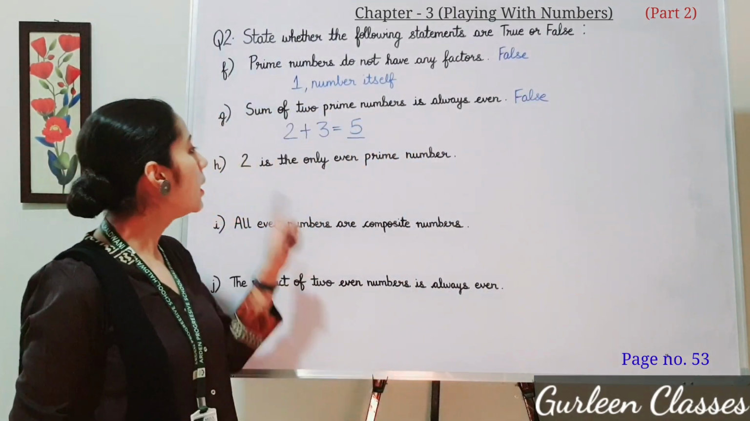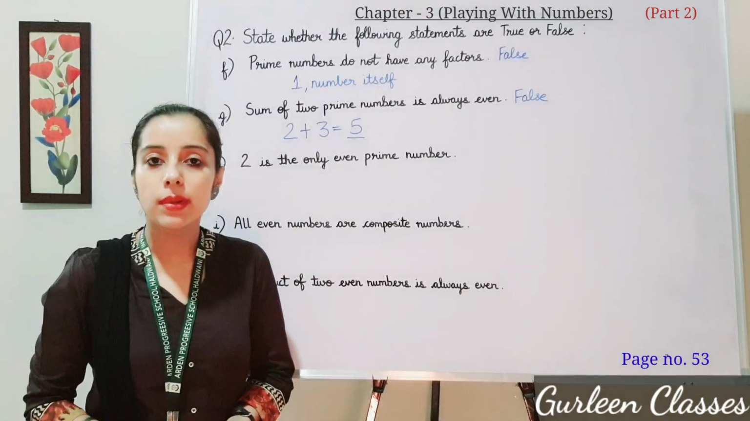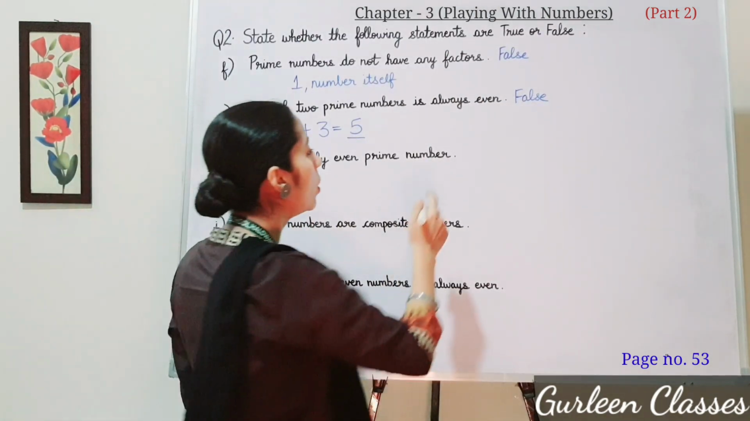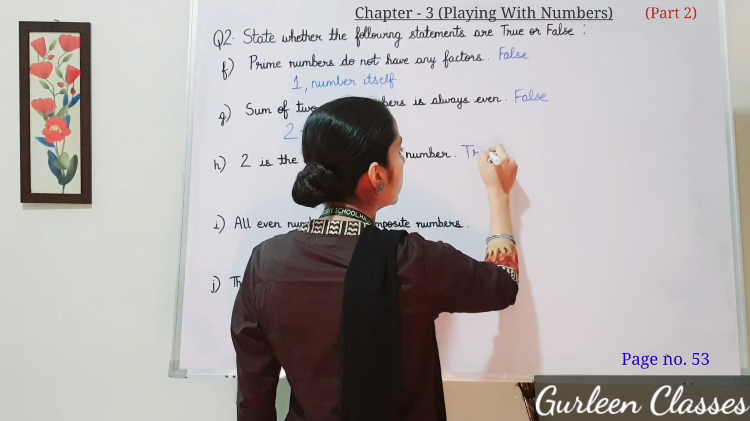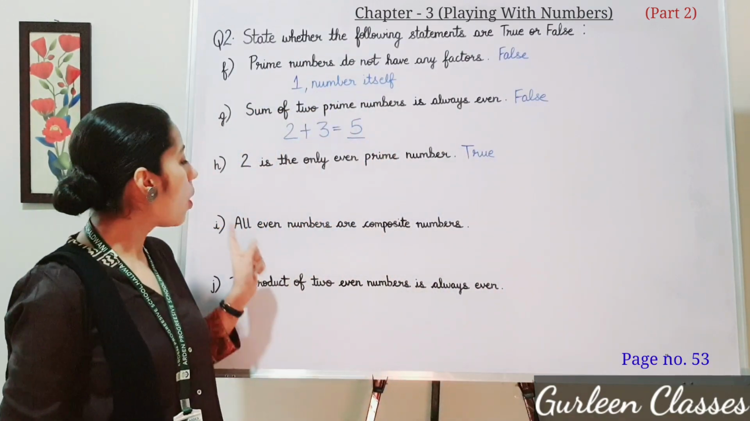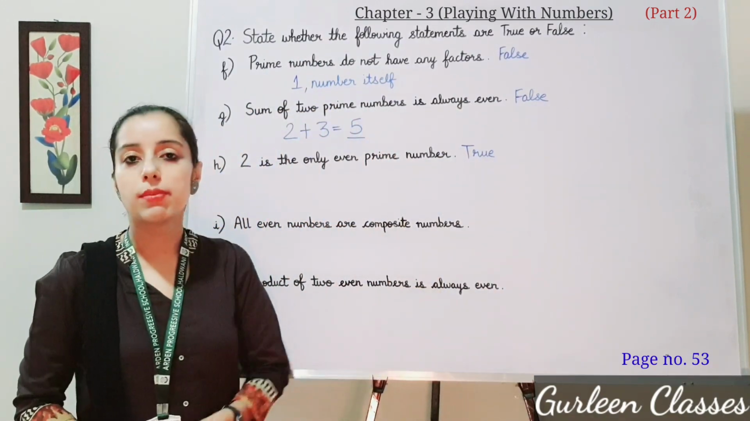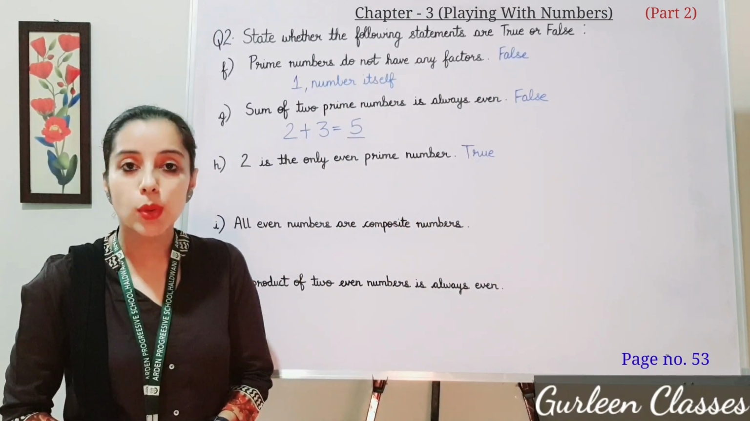Now next part, 2 is the only even prime number. True. 2 is the only even prime number. Now next part, all even numbers are composite numbers. All even numbers are composite numbers.